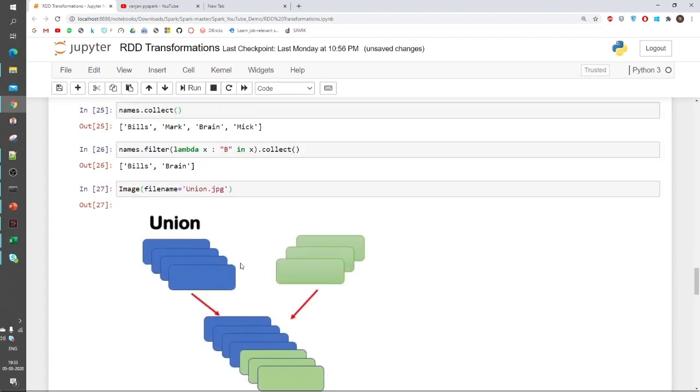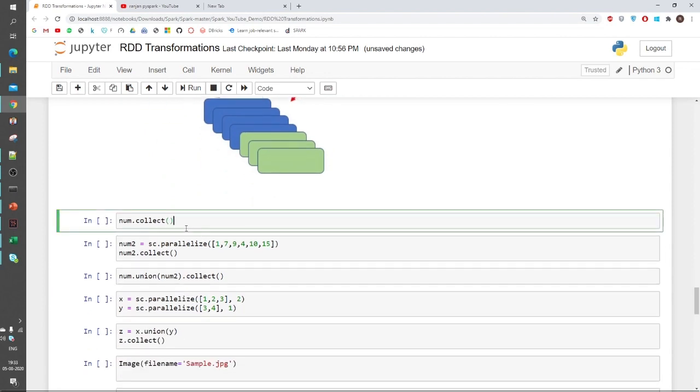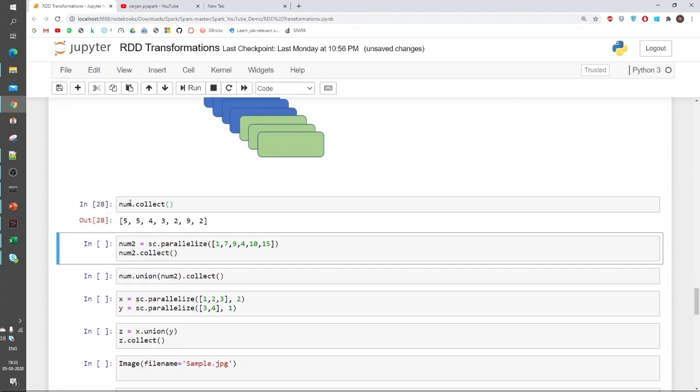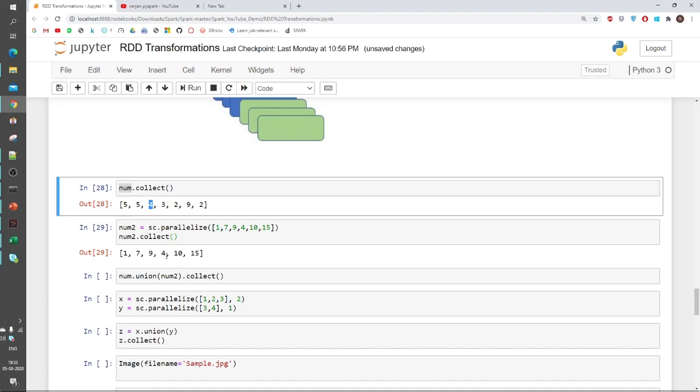So now we have union. From the name it is self-explanatory that it will unite, it will combine both data. So it is just combining both data. I will show you this. First is my num variable, and another variable is my num2. In this I am taking a different data set. Now you will see some data is repeated. 4 is here as well, 4 here as well, and 9 here as well, here as well.